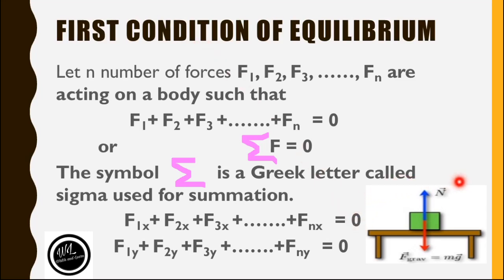We have discussed examples related to this. Let's say there are two forces. The first one is the weight of the object, which is acting in the downward direction, and the second one is the reaction of the table, which is acting in the upward direction. So there are two forces acting on this block. The resultant of these two forces will be equal to 0. So this is the first condition of equilibrium: if the sum of the forces acting on a body is equal to 0, then the body will satisfy the first condition of equilibrium.